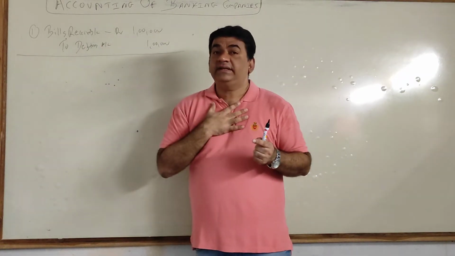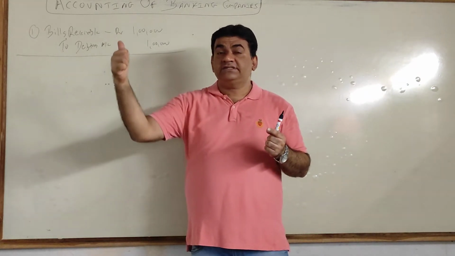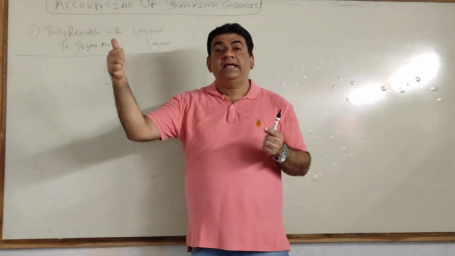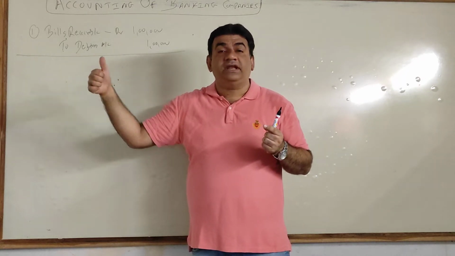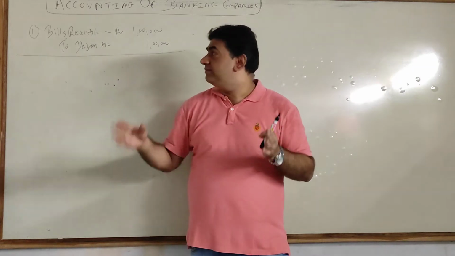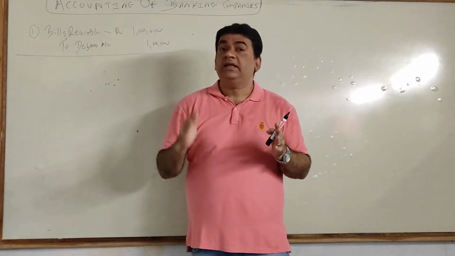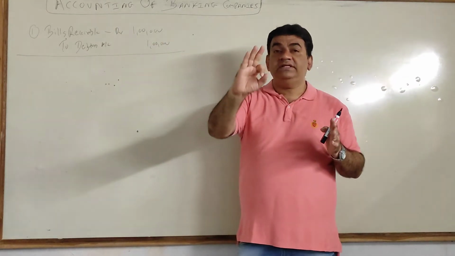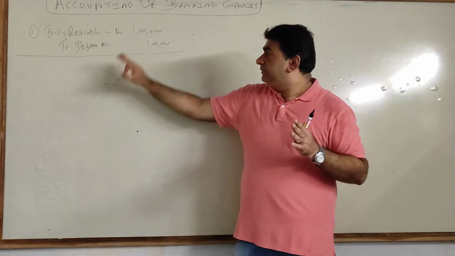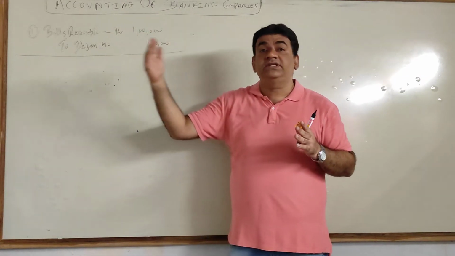After I take the bill, I have 4 options. Either I get the bill discounted with the bank, I endorse it, or I send it to the bank for collection. Other options are also there, but let's take the first option, discounting. Now what is discounting? Let's assume the period of the bill is 3 months. I have to take this 1 lakh from my debtor after 3 months.